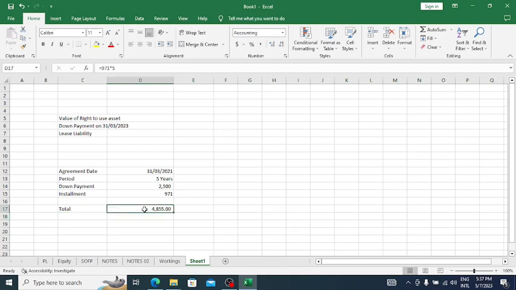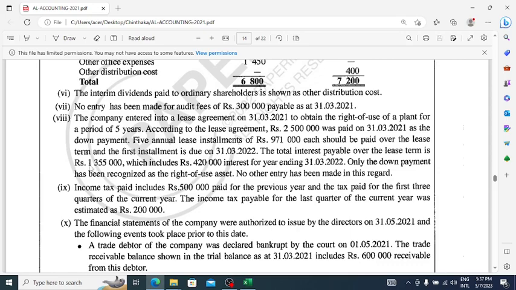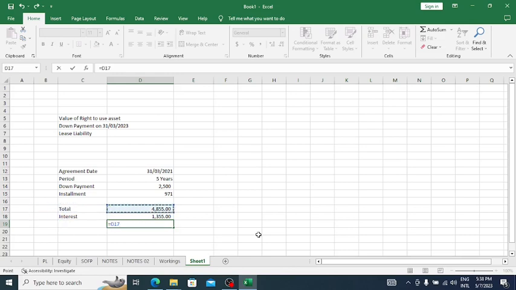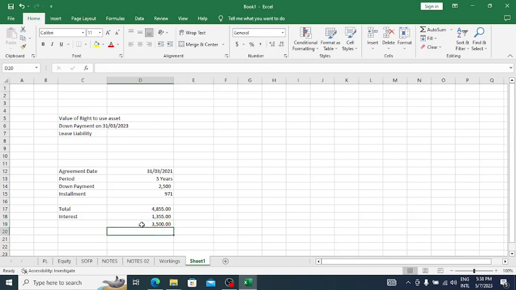Here the interest component is included in this figure, and that needs to be removed. How can we remove it? They have given the interest amount, 1,355,000, right? Then we can get the value of the lease liability, 3,500, right?